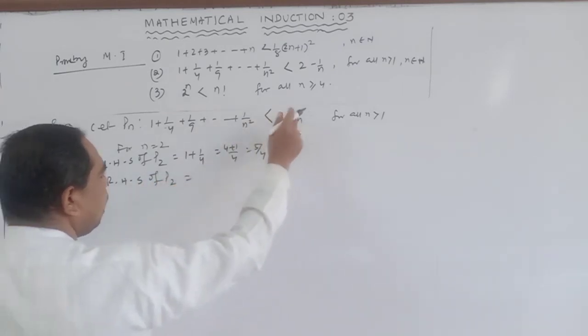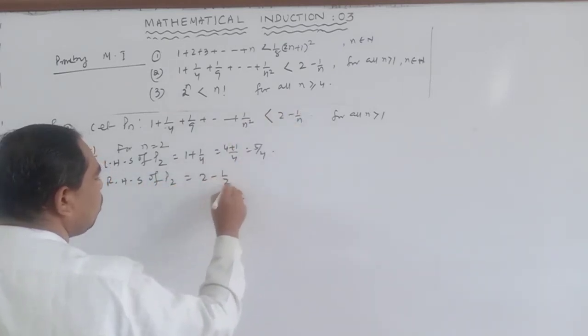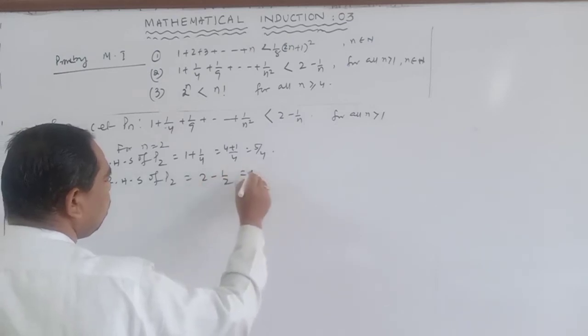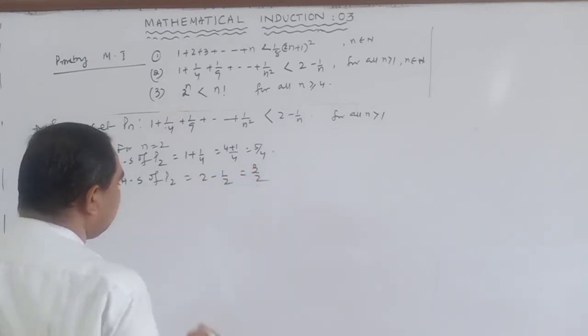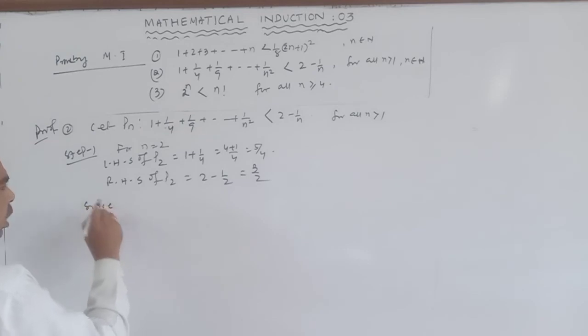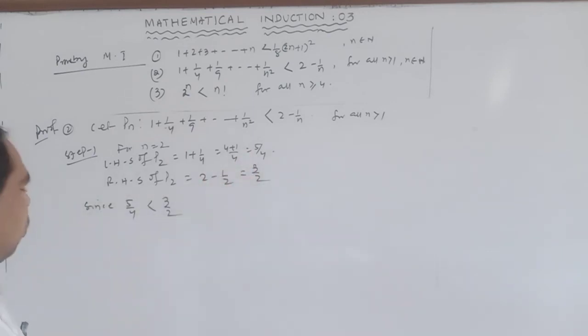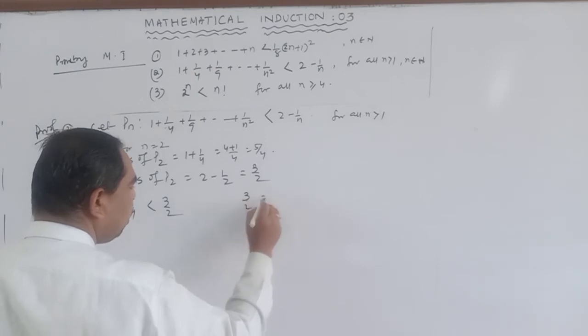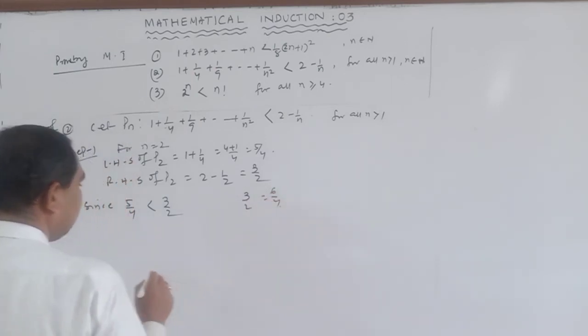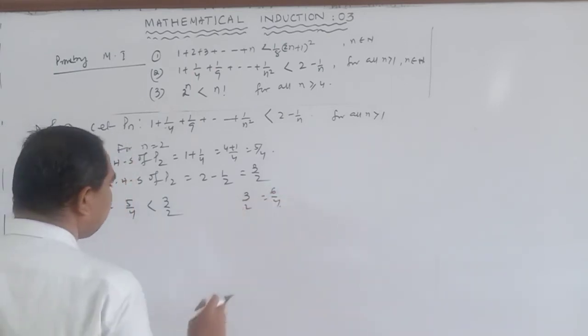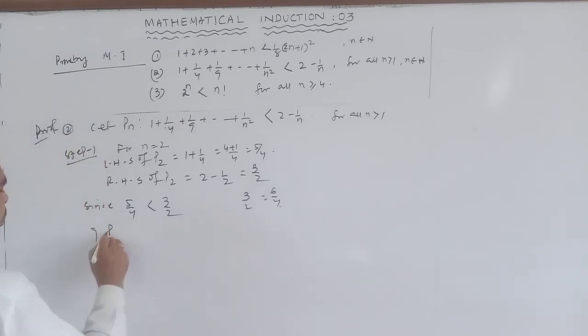So put here n is equal to 2, 2 minus 1 by 2. This is 4 minus 1, 3 by 2. Since 5 by 4 is less than 3 by 2, because 3 by 2 means 6 by 4. So 5 by 4 is less than 6 by 4. Okay, so this implies P2 is true.